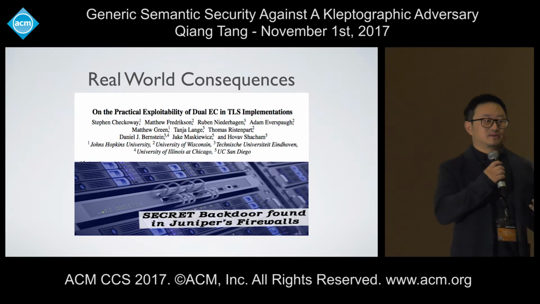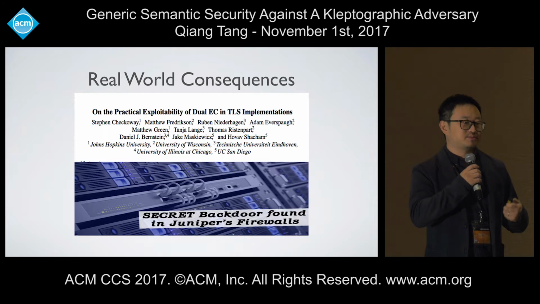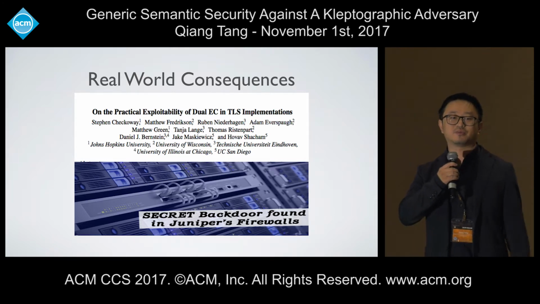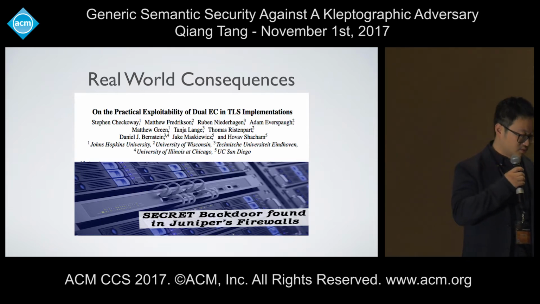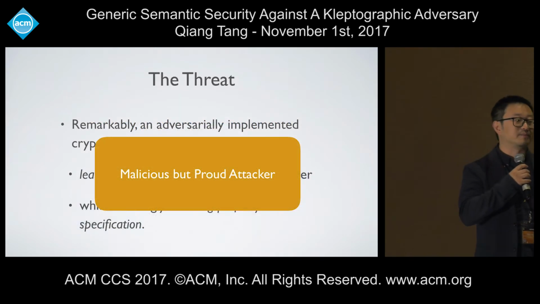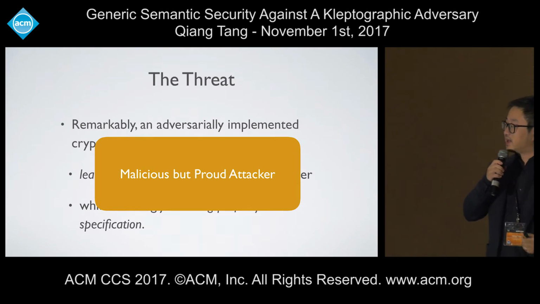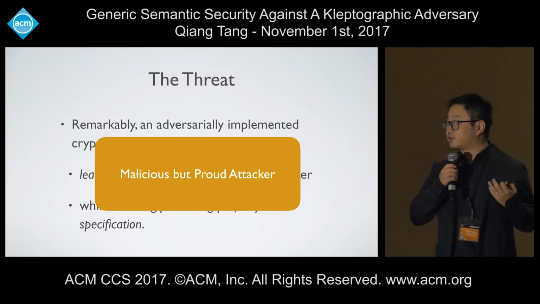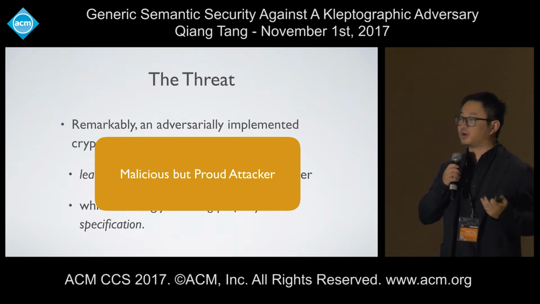So what's the real threat of such an attack? Well, bad guys supply a malicious implementation. Such a malicious implementation may leak private information. This might not sound so surprising, because that's what bad guys normally want to do. They want to steal something. But this can be done in a way that the output distribution of a subverted implementation looks perfectly good, or as if generated by the specification. So this essentially renders black box testing impossible.